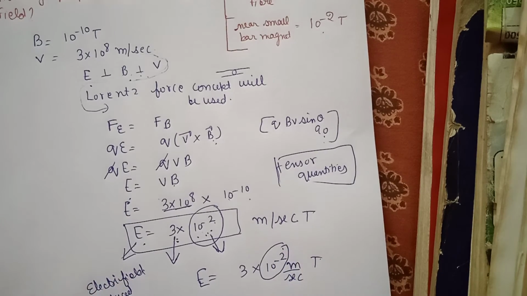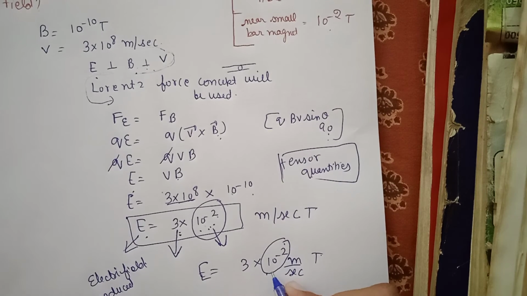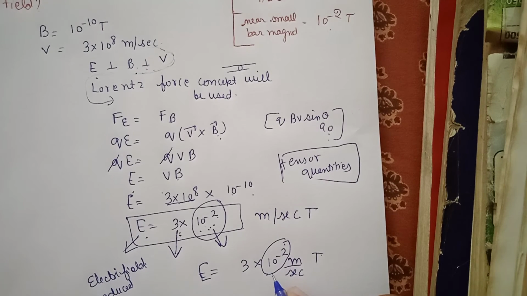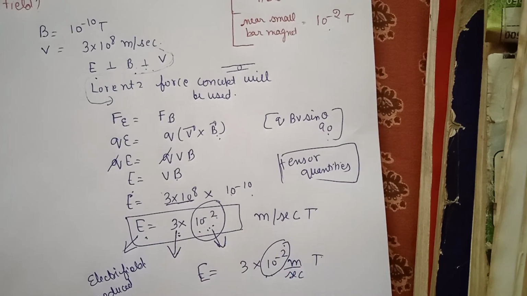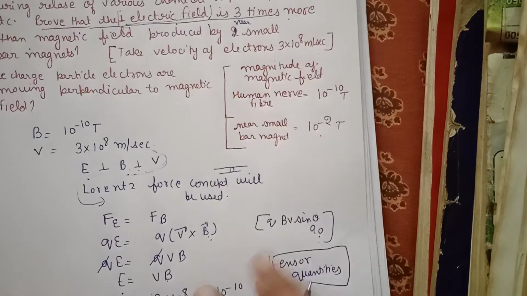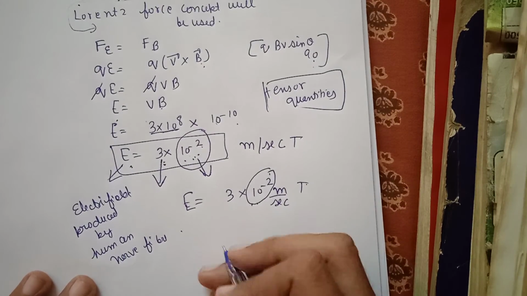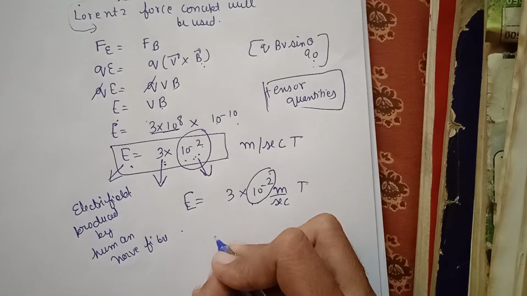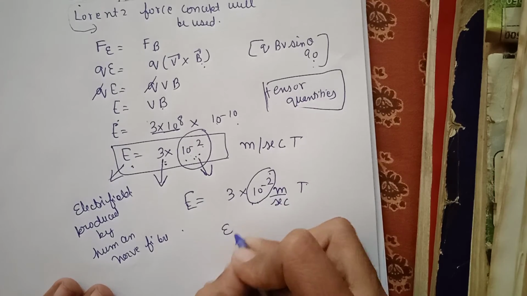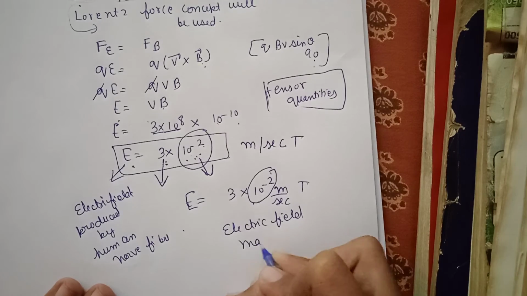So we can say that the magnitude of small bar magnetic field is 1 by 3 times of electric field. So what we conclude from this question is that our human body is also producing electric field as well as magnetic field.